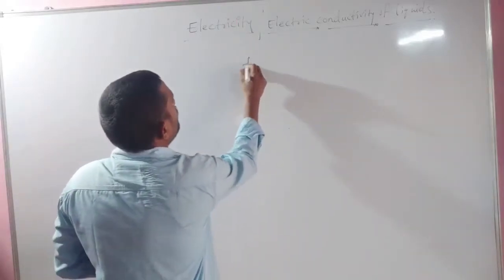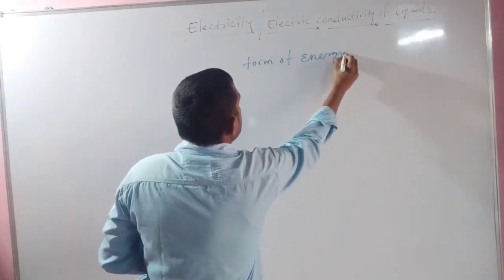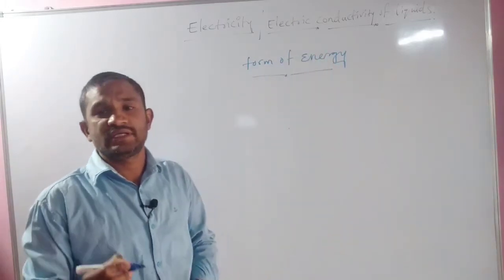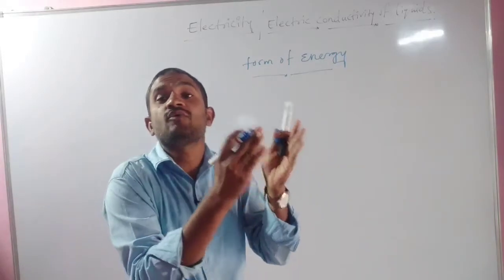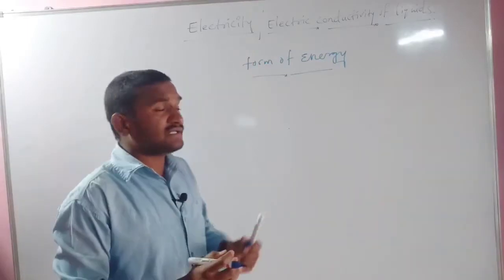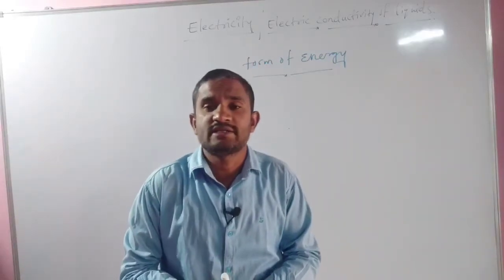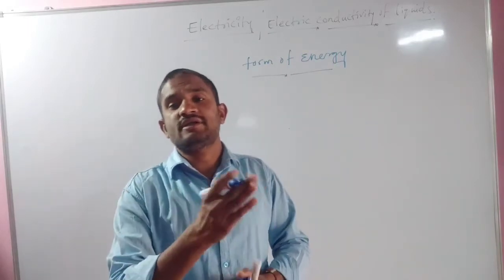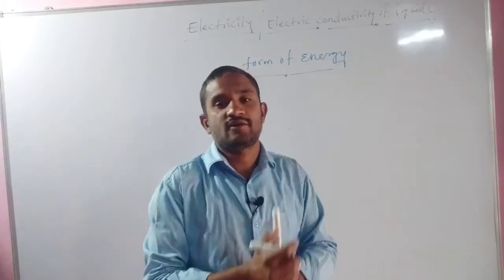In the previous chapters we discussed light, sound, heat, magnetism, whatever it may be, everything is a form of energy. Like that, electric current is also a form of energy. We already know energy is neither created nor destroyed, but we can convert it from one form to another.